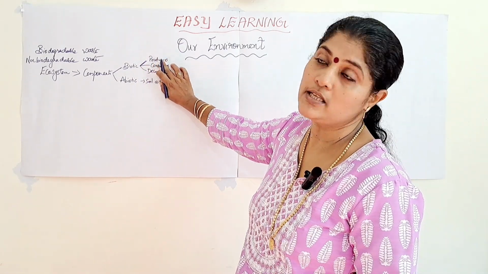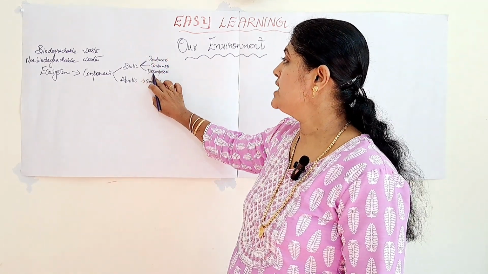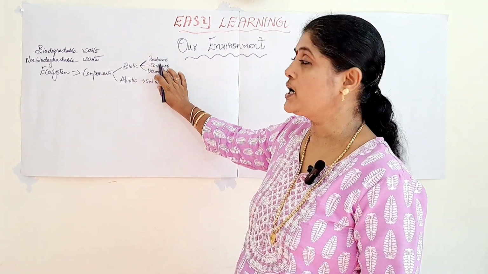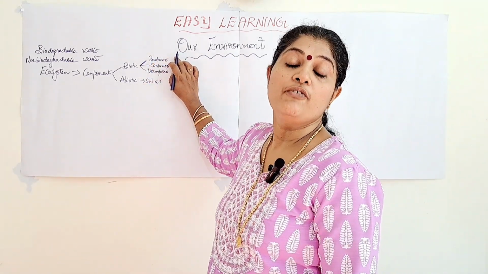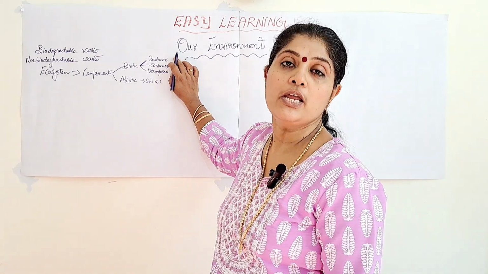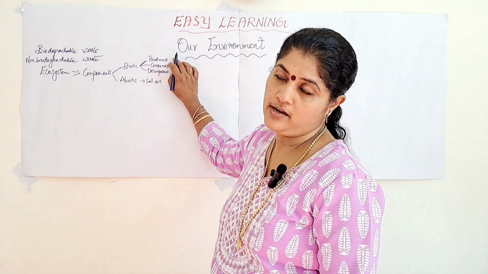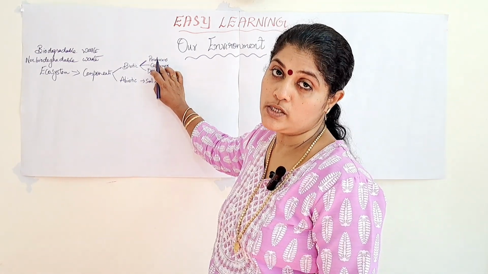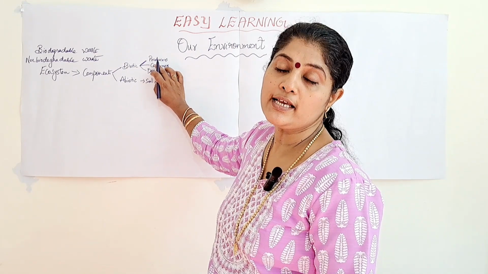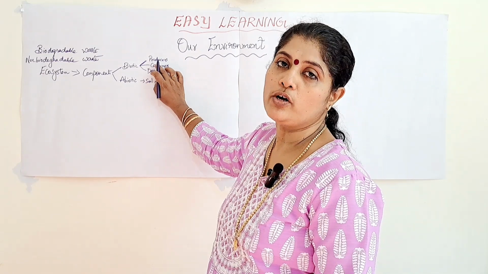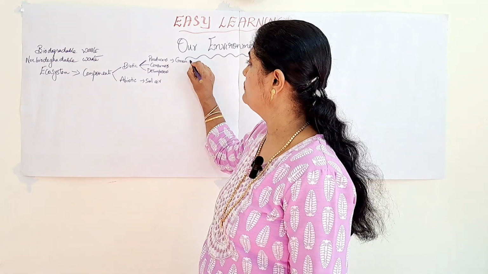It is classified into three. One is the producers, the second is the consumers, and the third is the decomposers. Now we will see in detail what producers, consumers, and decomposers are. Producers means the organisms which prepare their own food from inorganic substances like carbon dioxide and water in the presence of chlorophyll. A simple example we can give is green plants.